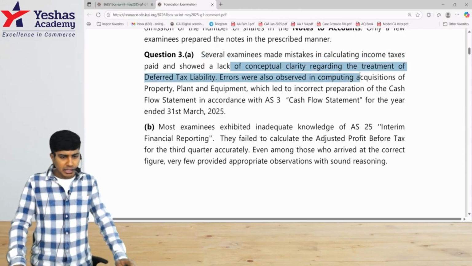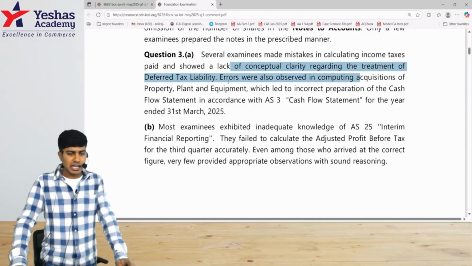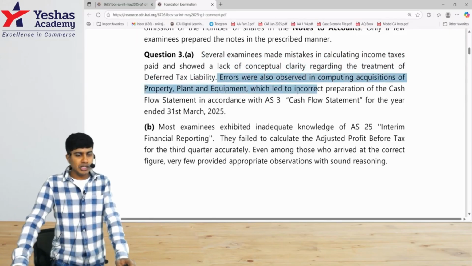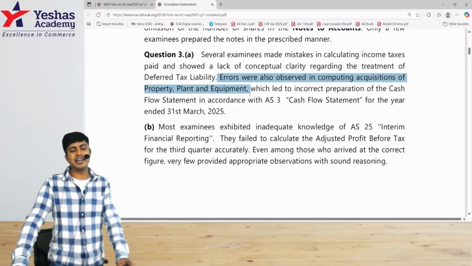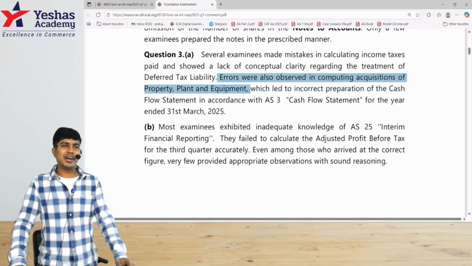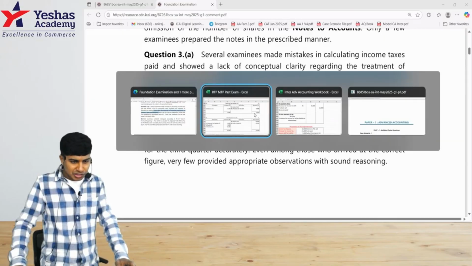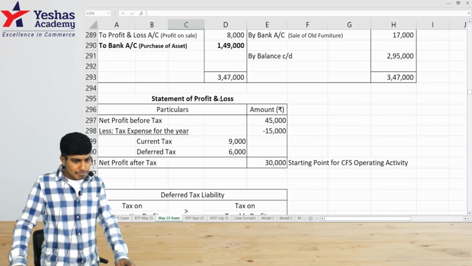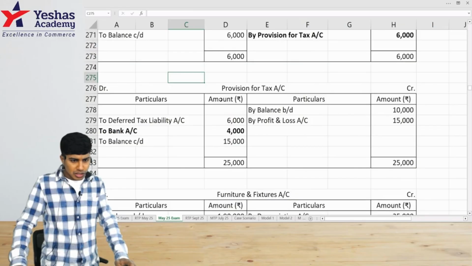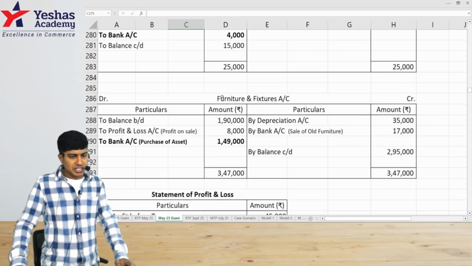Then let's see what is the next remark after question 3a. Showed lack of clarity on treatment of deferred tax liability. Errors were observed in computing acquisition of property, plant and equipment. This is where you can't make a mistake. Tax is still okay, that is a little tricky. But property, plant and equipment acquisition in 3a, what was that? Furniture and fixture.